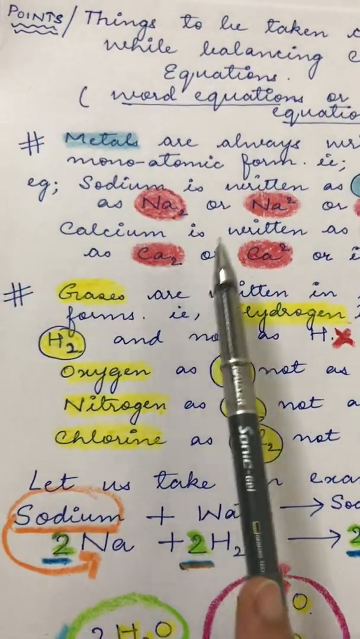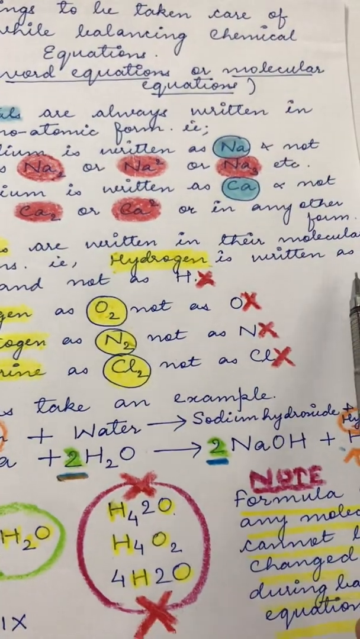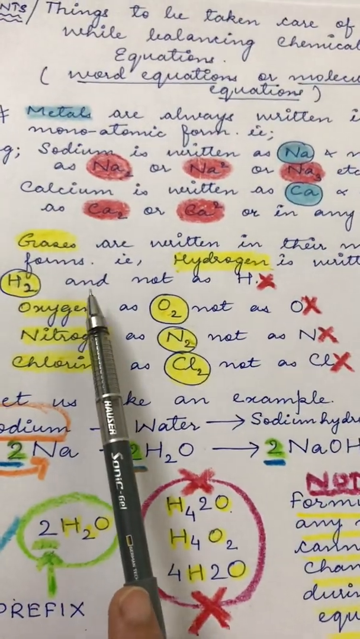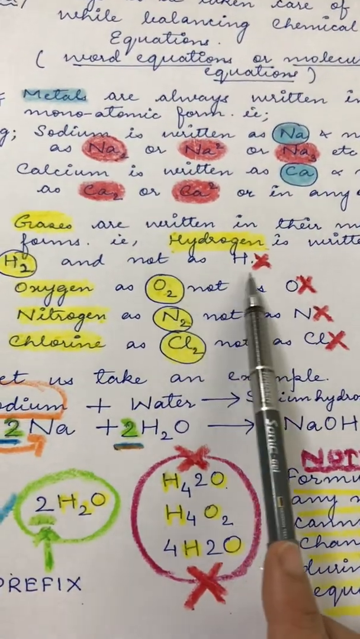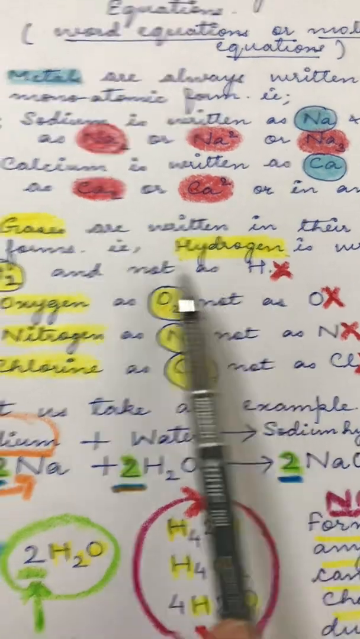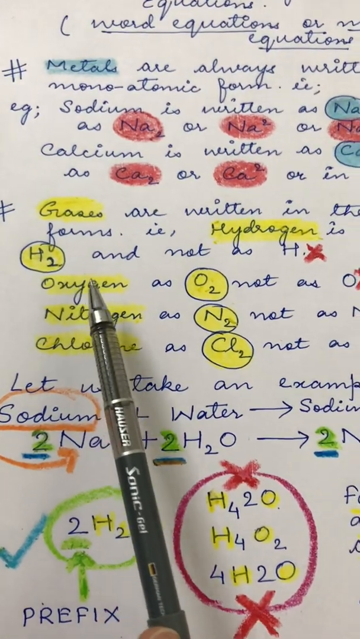This is regarding metals. Coming to gases, gases are always written in their molecular form. All gases are always written in their molecular form. That means hydrogen is never written as H. We don't write it as H. We always write it as H2, since it is a diatomic gas.